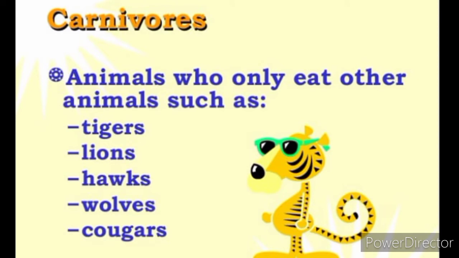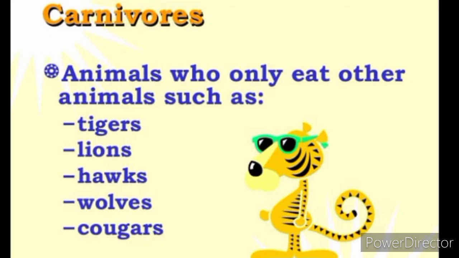Next is carnivores. Animals who eat other animals are known as carnivores, such as tigers, lions, hawks, and wolves. Carnivores only eat other animals.